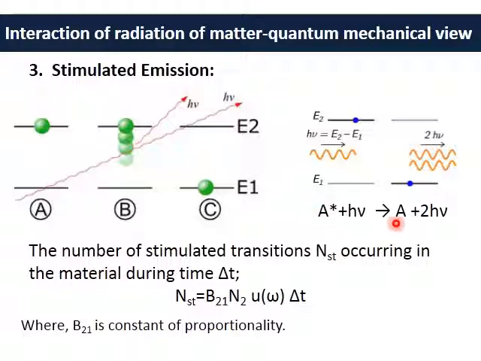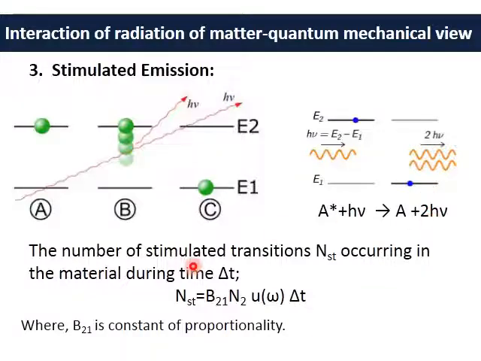So finally we have two photons. From this equation you can see A star was in the excited state, and upon taking the energy of the photon, it gets de-excited, there is an emission taking place, and finally we have two photons.